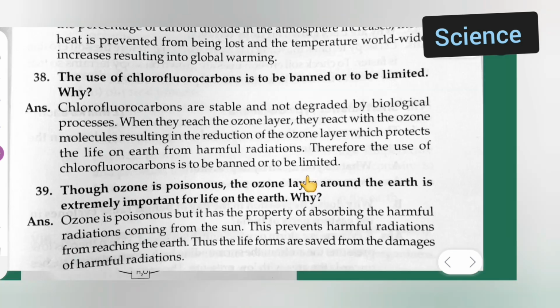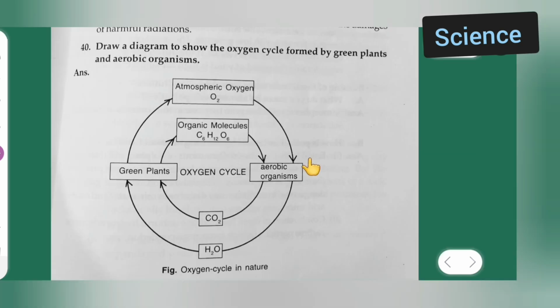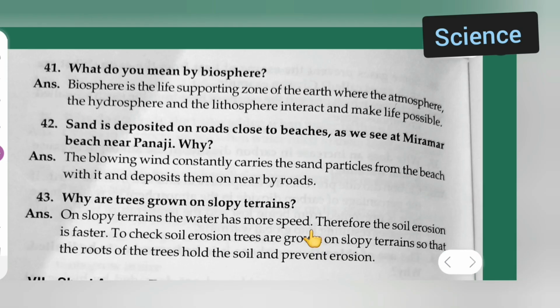Next, moving further, you all can take down this question and answers. Next is: draw a diagram to show the oxygen cycle formed by green plants and aerobic organisms. You all can draw this. Take down. Next, moving further, question number 41.